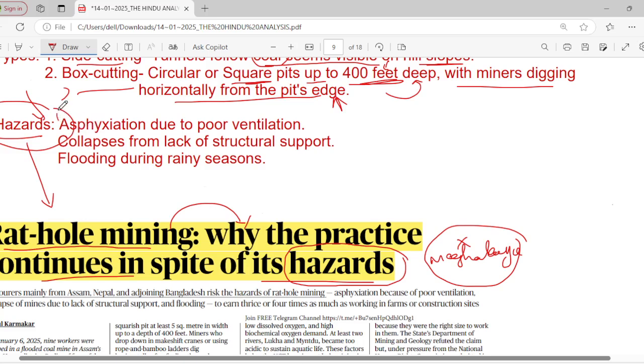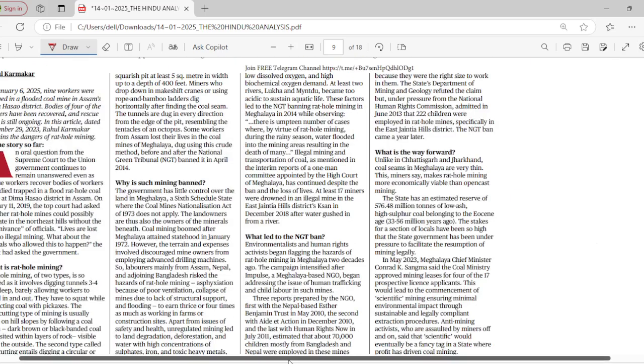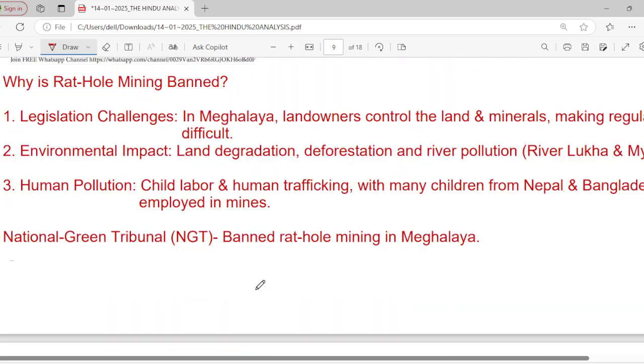So what were the hazards involved in this particular mining? First one is asphyxiation due to poor ventilation. There is no oxygen in that particular tunnel because it is very narrow. You will not get proper ventilation over there. Second, collapses from lack of structural support. If structural support is not done well, it may collapse, it may fall anytime. And the third hazard would be flooding during rainy season. During rainy season, flooding is a very common thing you can see in those mining areas, as it is very narrow.